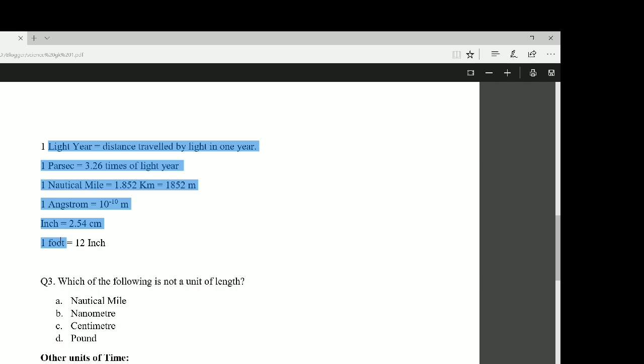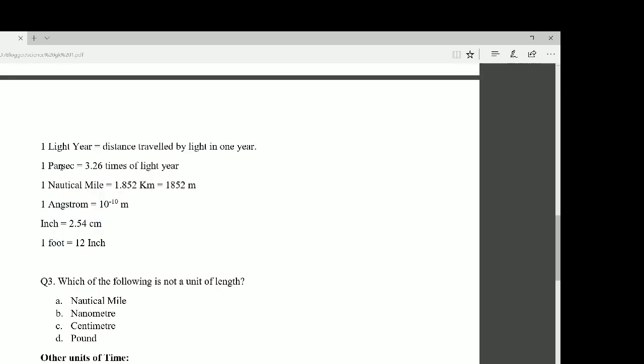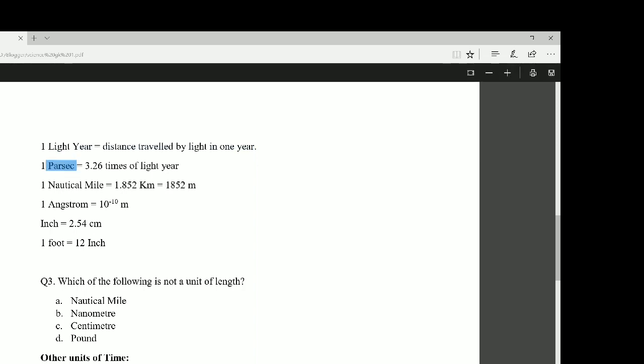These are the different units of length. 1 light year equals the distance traveled by light in 1 year. Please remember it. Next, 1 parsec equals 3.26 times a light year.